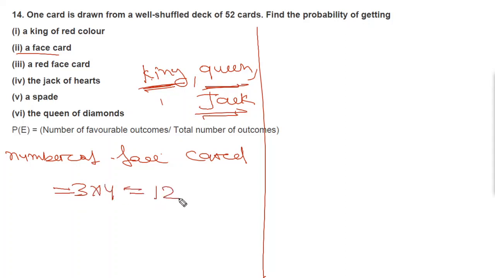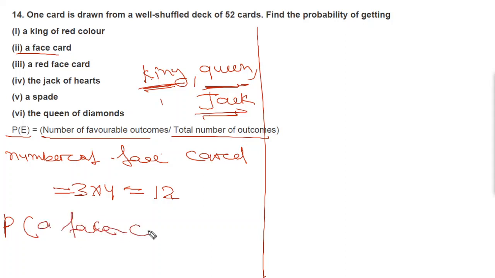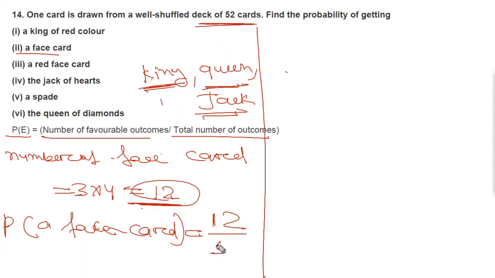equal to 12. Now you can write the formula P of E is equal to number of favorable outcomes divided by total number of outcomes. Now we have to find the probability of a face card. The probability of a face card will be equal to number of favorable outcomes, which is 12 here, divided by total number of outcomes, which is 52.